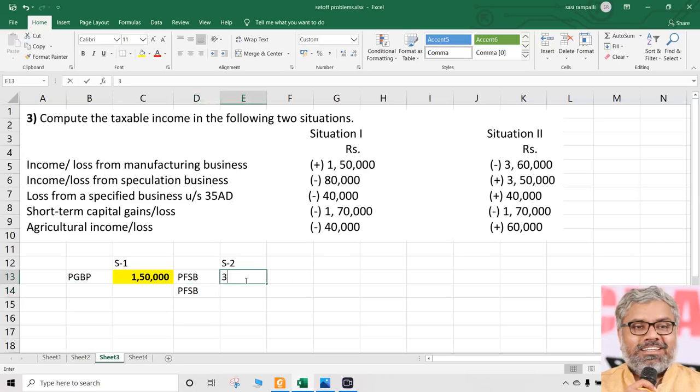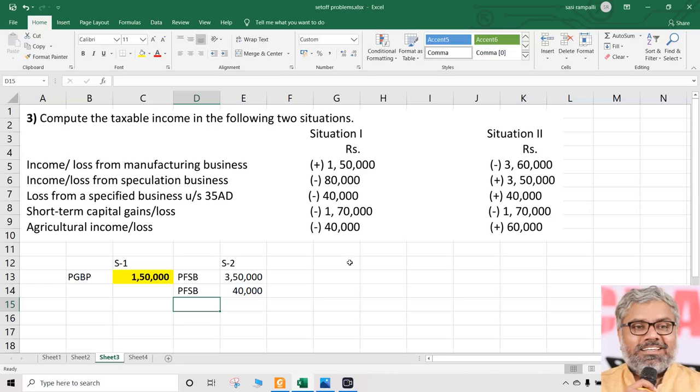So what are the positives here? Now take it. 3,50,000 income from speculation business, 40,000 income from specified business. Now the question comes, can the loss from manufacturing business 3,60,000 be set off against this or not? Can this be set off against this or not? Intra-head, within the head, first we have to look at that.